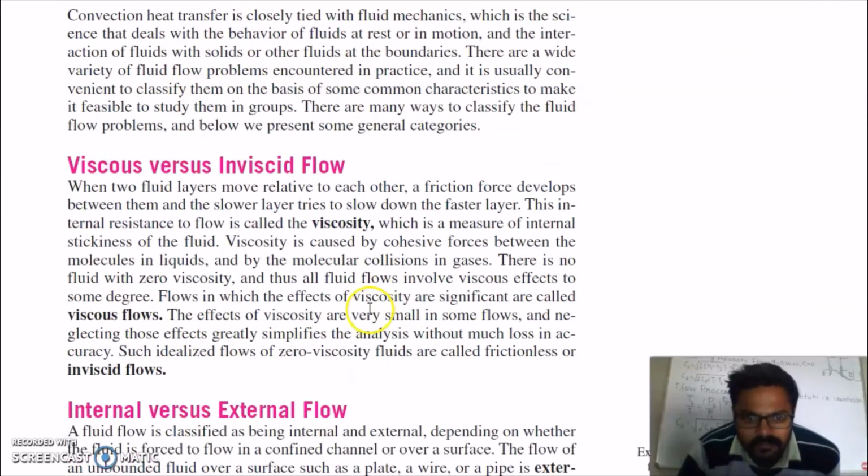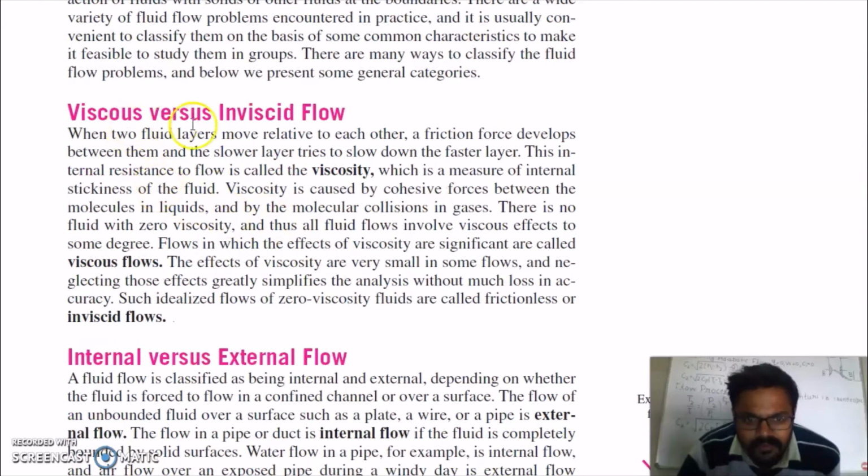Classification of fluid flow. There are different types of classification: viscous versus inviscid flow. When two fluid layers move relative to each other, a friction force develops between them and the slower layer tries to slow down the faster layer. This internal resistance to flow is called viscosity, which is a measure of internal stiffness of the fluid.